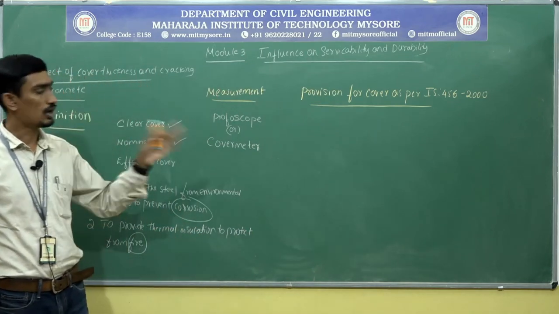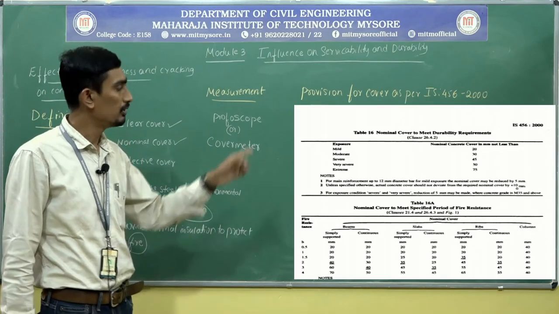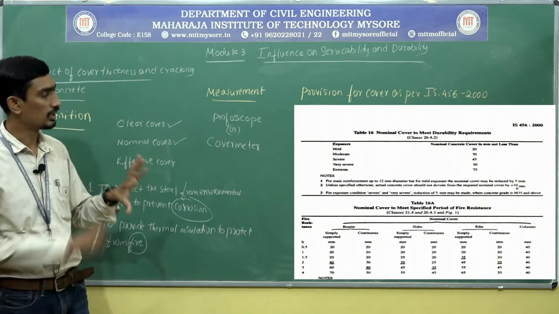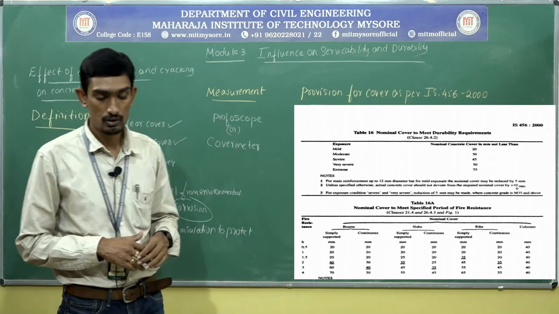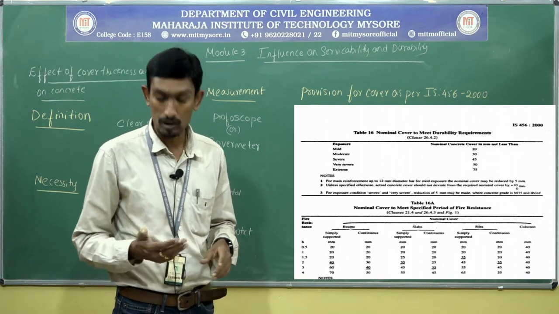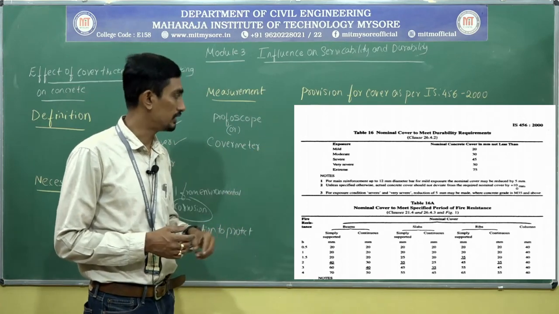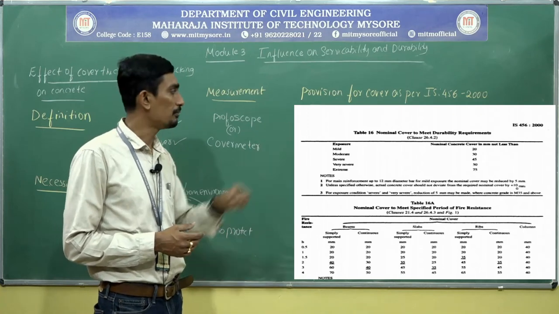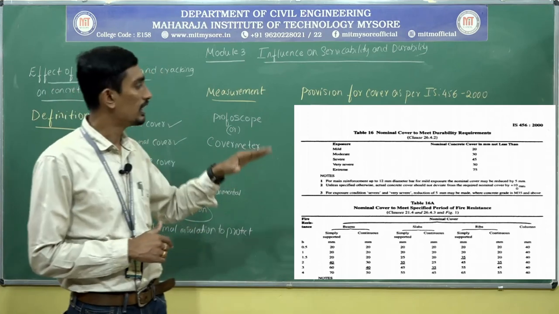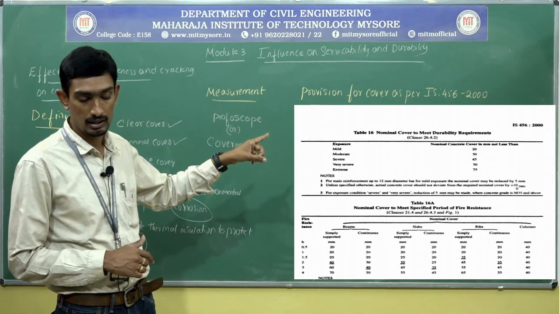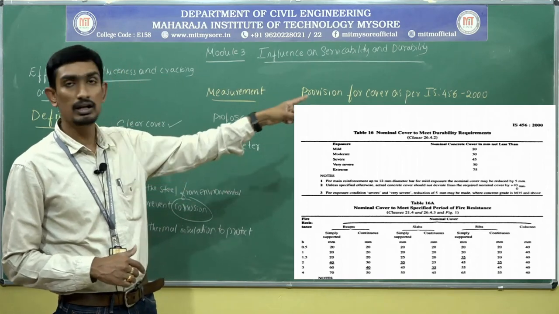Okay, so now you can see, once again I have showcased a particular table. I have picked this particular table from IS 456, page number 47. Two tables are there. Coming to the first table, that is Table number 16, they clearly specify the nominal cover to meet durability requirements.